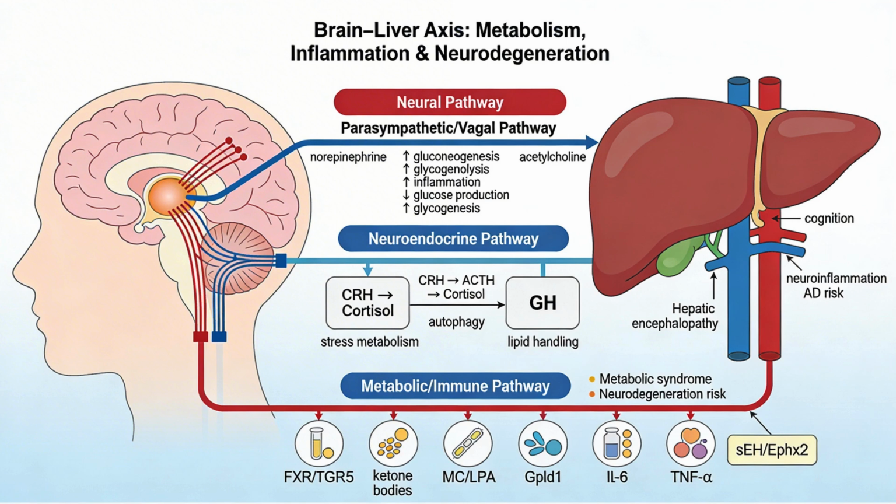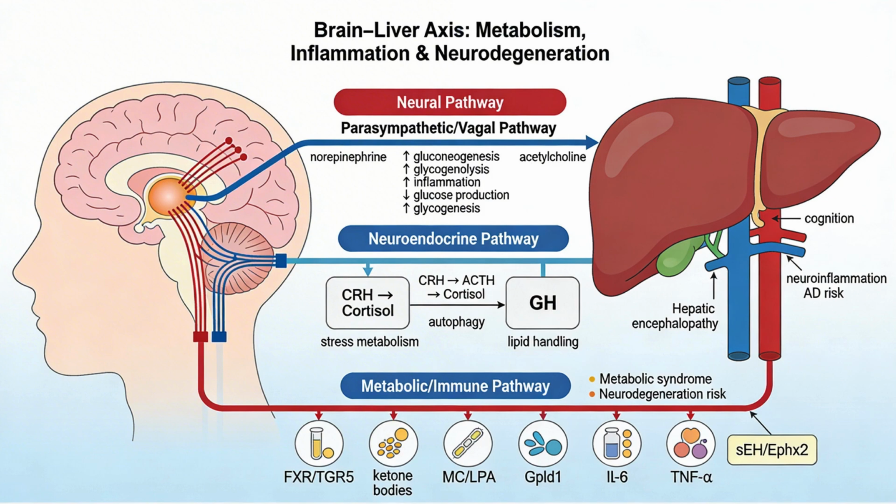Second, the brain-liver axis. Here, the key roles are metabolic regulation and inflammation. The sympathetic nervous system via splanchnic nerves releases norepinephrine onto hepatic receptors, promoting glycogen breakdown, gluconeogenesis, and inflammatory activation. The parasympathetic vagus, by contrast, favors glycogenesis and reduced hepatic glucose output.